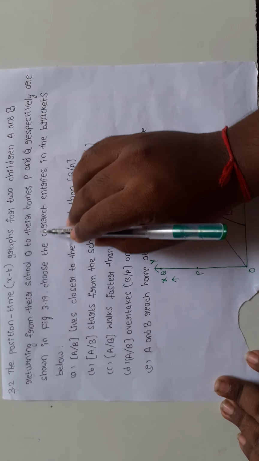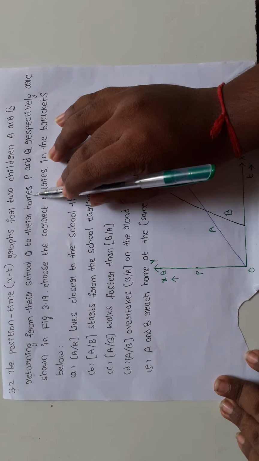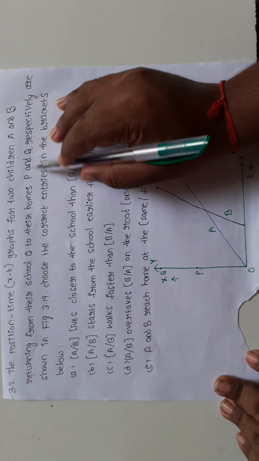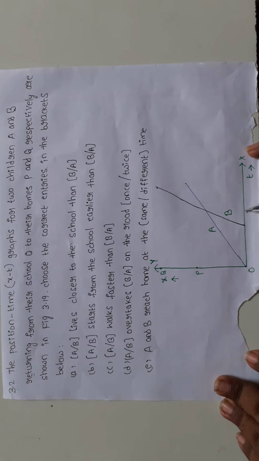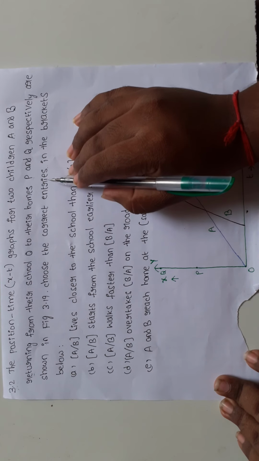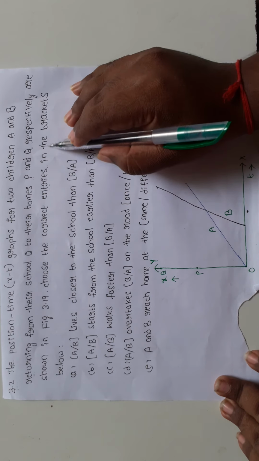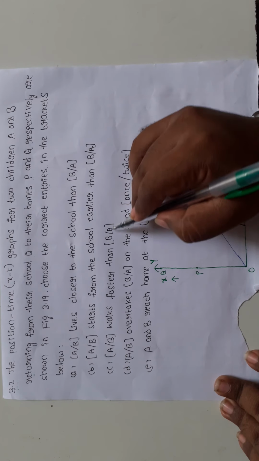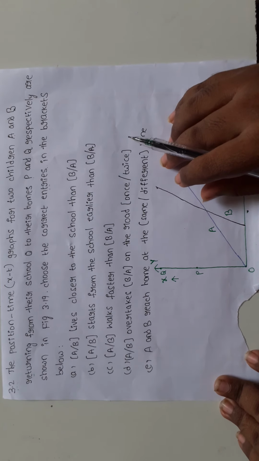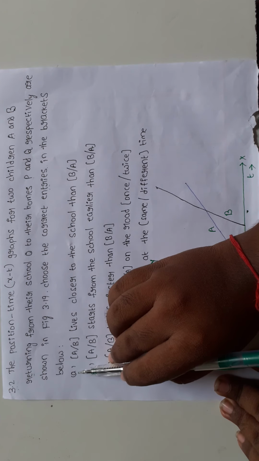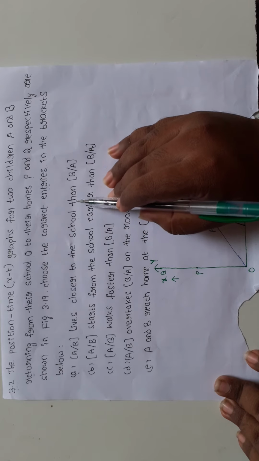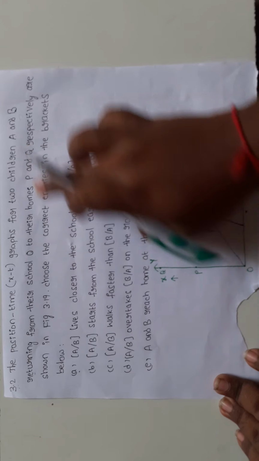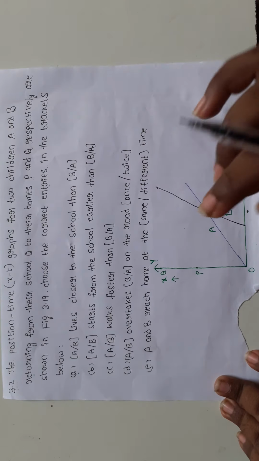School is at the origin and the homes of the children A and B are P and Q respectively, as shown in figure 3.19. Choose the correct entities in the brackets. Here in the brackets, you can choose the correct one. Okay, so first question: A or B lives closer to the school than B or A? Which child is closer to the school?